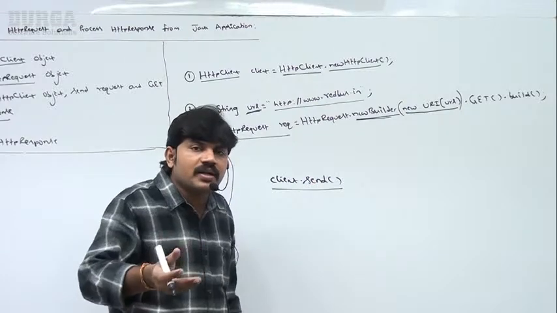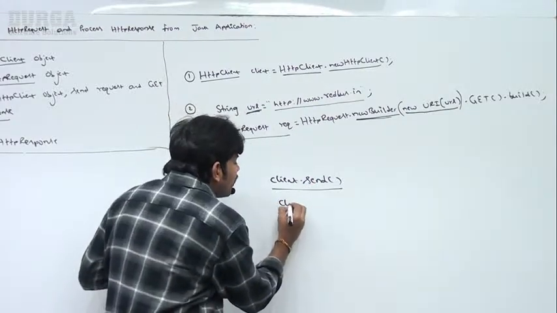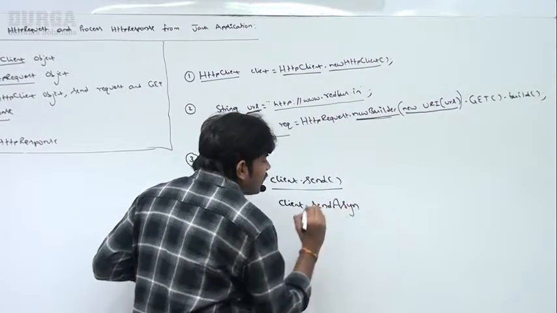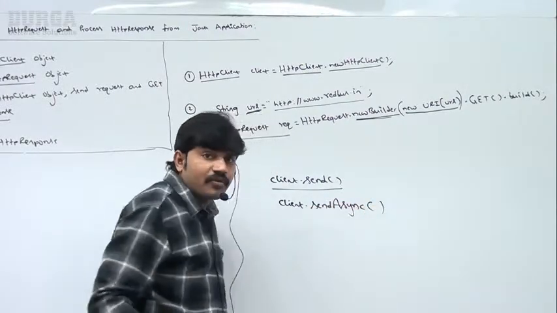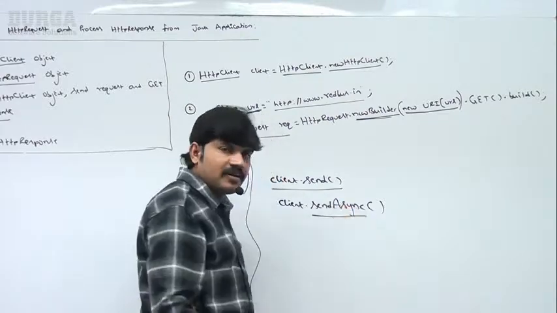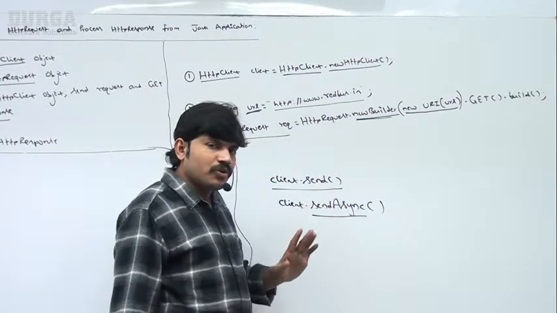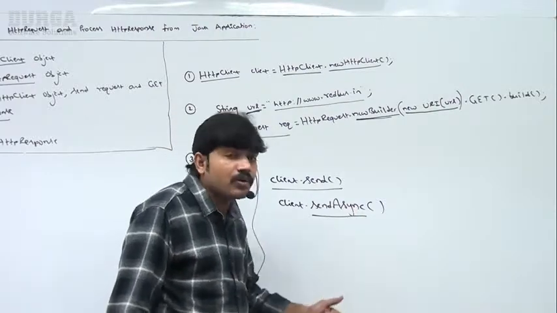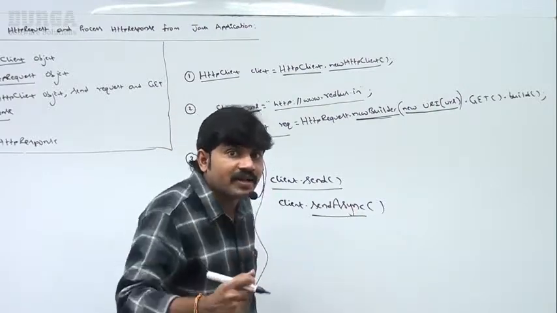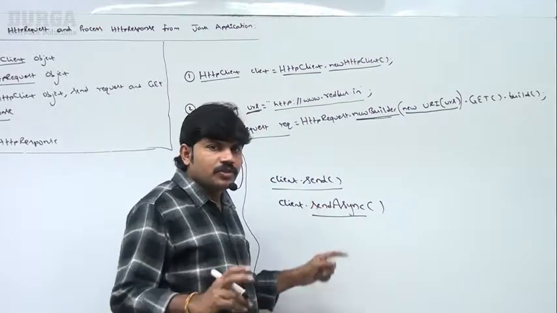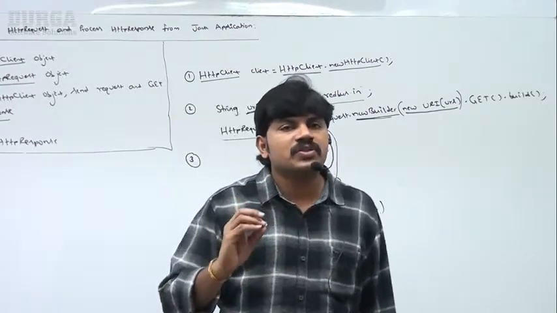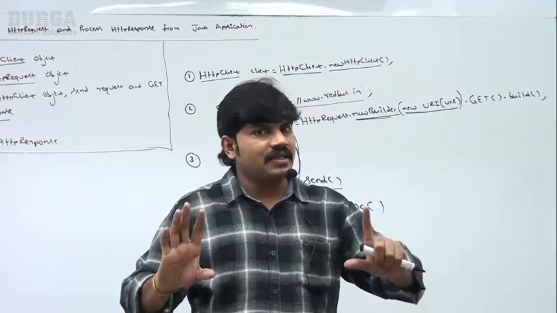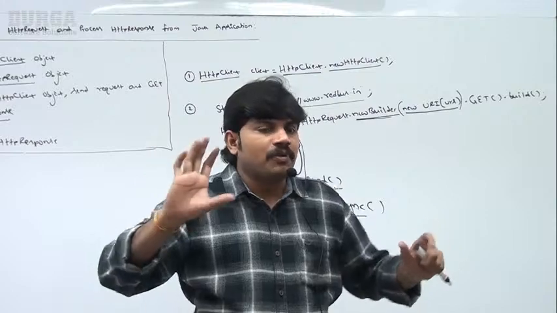If you want to send an asynchronous request, then we can go for client.sendAsync. Are you getting that? Clear? Sir, what is the method we require to use? The sendAsync method. Sir, I will explain both programs, don't worry. I will explain how to send an asynchronous request, and later, how I can get that response. So which methods are available? Two methods. If you want to send an HTTP request, then either the client.send method or the sendAsync method. Sir, I will explain the complete prototype.